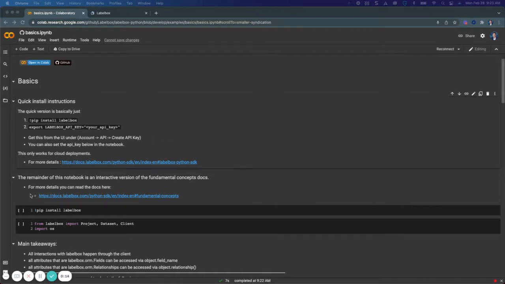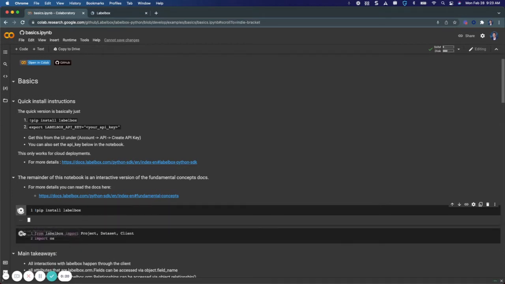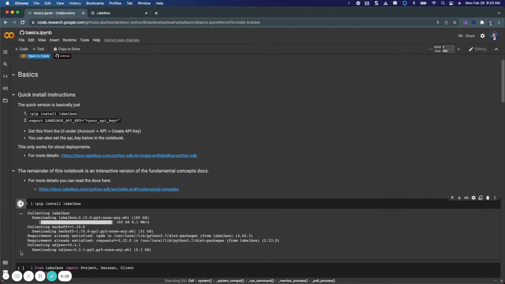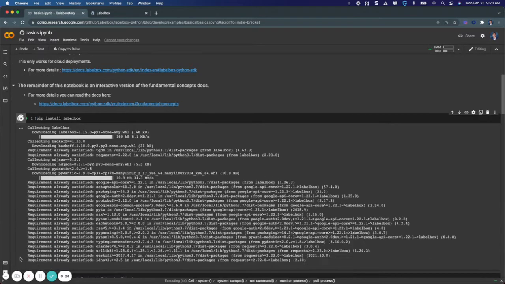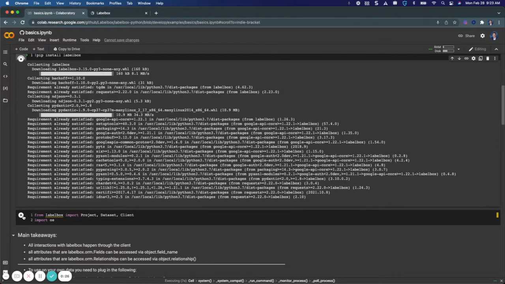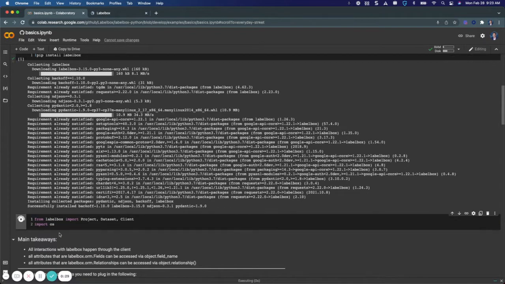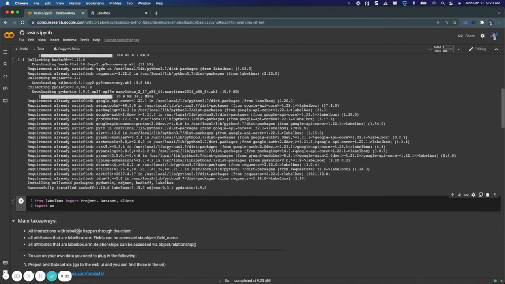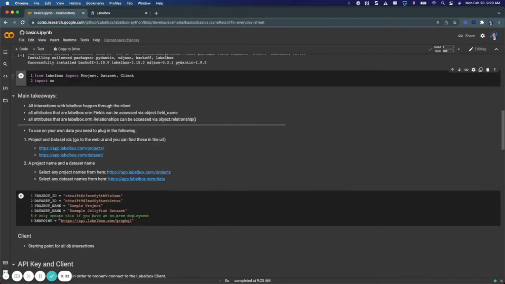So to begin with, I'll need to install the dependencies here, and then I'll install the necessary packages from Labelbox to help go over the basics that we'll discuss in this video. So once I've made these installs, there's some variables here that I need to set. So I'll show you briefly where I can find these IDs within the UI.